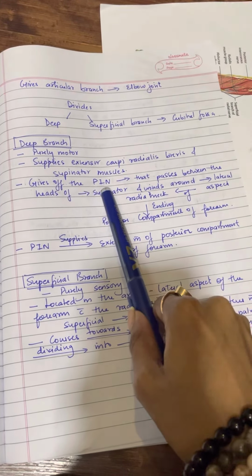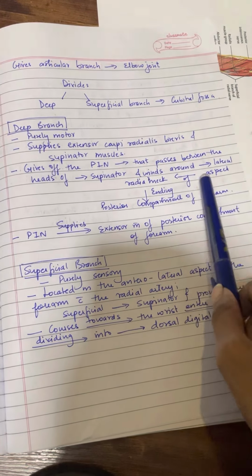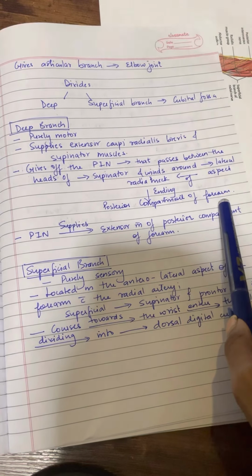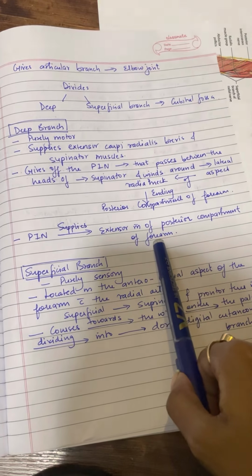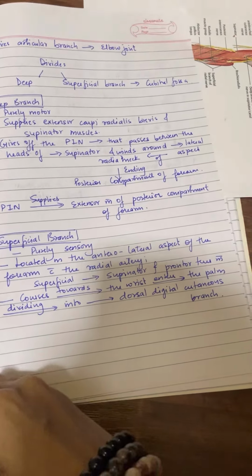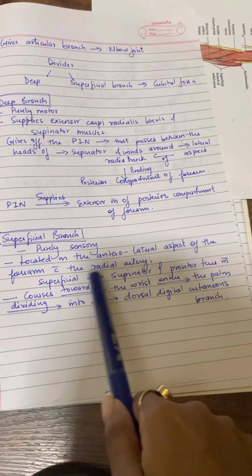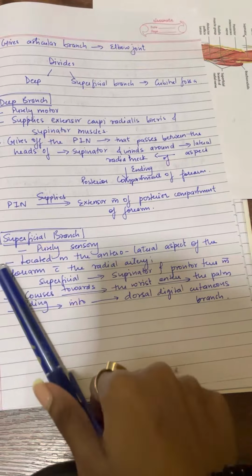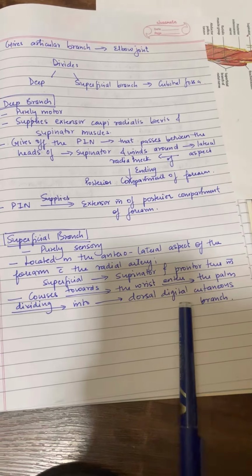It gives off the posterior interosseous nerve that passes between the heads of the supinator and winds around the lateral aspect of the radial neck, ending in the posterior compartment of the forearm. The posterior interosseous nerve supplies the extensor muscles of the posterior compartment of the forearm. The superficial branch is purely sensory, located in the lateral aspect of the forearm with the radial artery. It supplies the supinator and the pronator teres muscle, courses towards the wrist and enters the palm, dividing into the dorsal digital cutaneous branch.